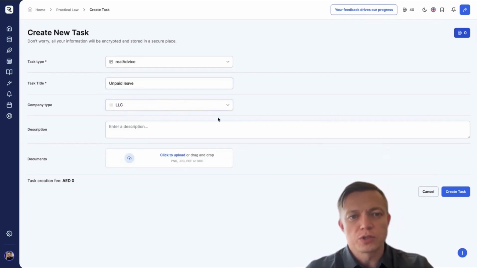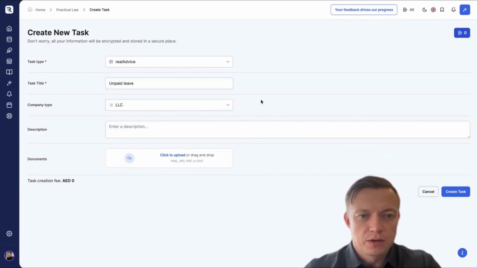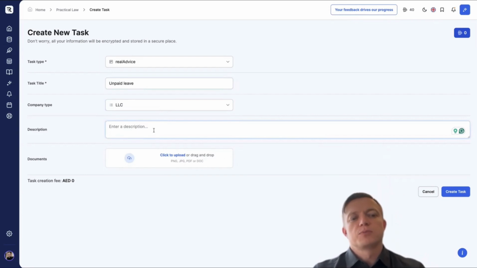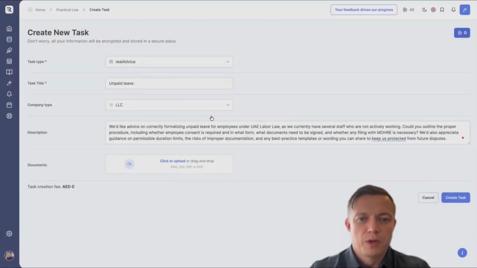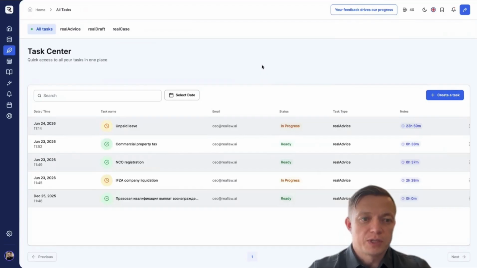Next, choose your company type. This makes it easier for our specialists to respond because the laws for free zones and the mainland are, of course, different. Description. Write as much detail as possible. The more details you provide, the easier it'll be for our specialists to prepare an answer. I'll paste a ready-made question. Here I just described how to properly arrange unpaid leave according to UAE law. If you have documents related to your question, please attach them for our specialists to help prepare the answer. Well, let's say I've attached the company license, everything's ready. You just click the Create a Task button and that's it. The task has been sent to our specialists.